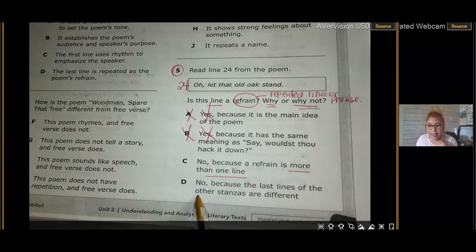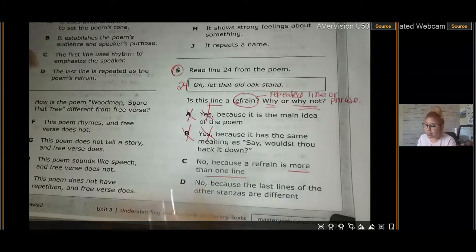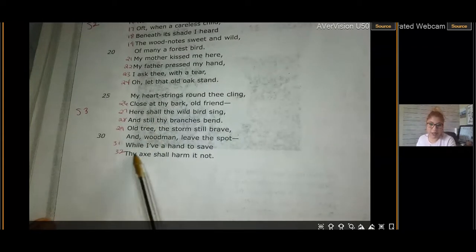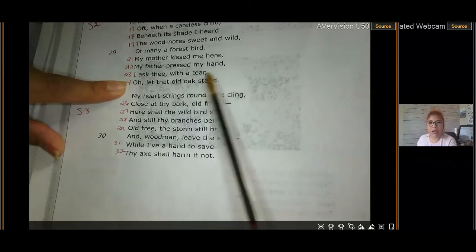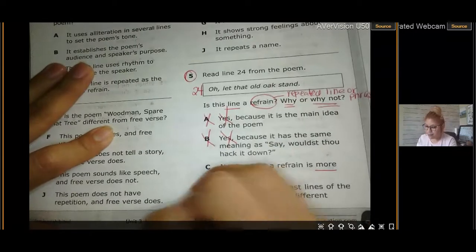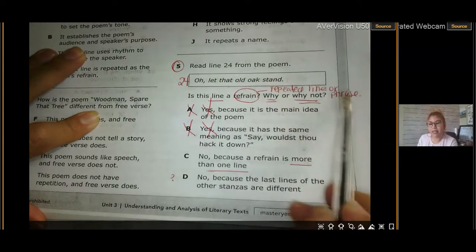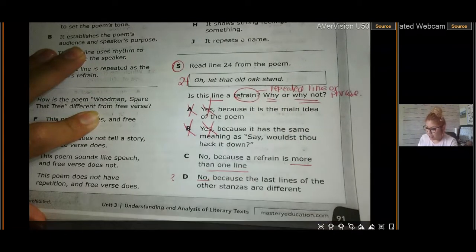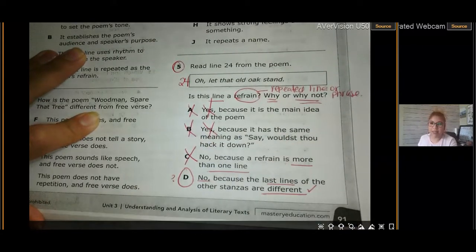And then D. Remember, we don't just go and circle D. We have to go and check it. No, because the last lines of the other stanzas are different. So this one's saying that the other lines are different. Let's go to stanza 3, for example. "Thy axe shall harm it not." And line 24, "Oh, let that oak stand." So they are different. So this one is my maybe. So which is the best answer for a refrain, which is a repeated line or phrase? It is no, because the last lines are different. That is correct. And D is the best answer.